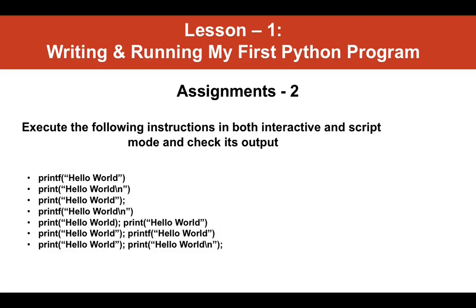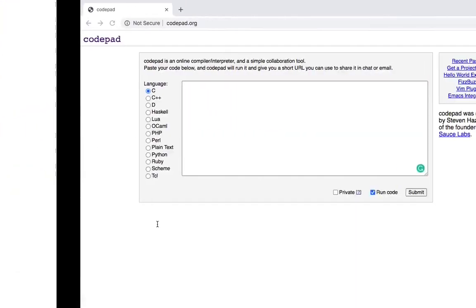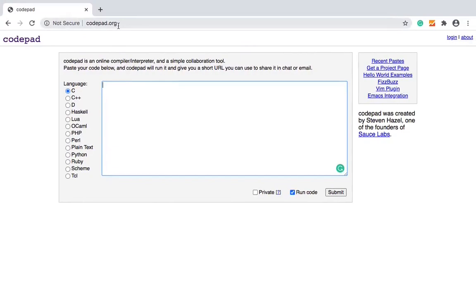If you have not installed Python on your computer, you can make use of an online compiler. As I told you at the beginning of this lesson, you can also run Python programs using online compilers. Though I don't recommend it for a serious learner, for the time being, if you do not have a Python interpreter installed on your computer, then you can use this online compiler which is shown on the screen. There are many such online compilers, and a simple Google search will take you to them. So you can see that you can compile a C program, C++ program, D, Lua, PHP, Perl, Python, Ruby and so many other languages.